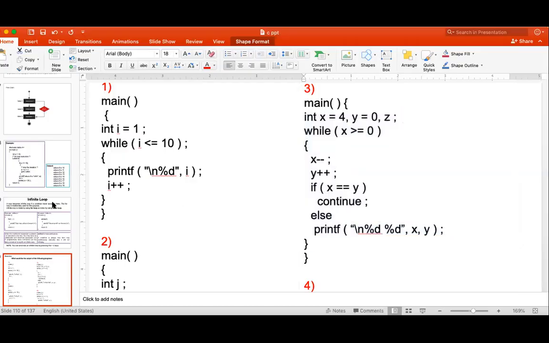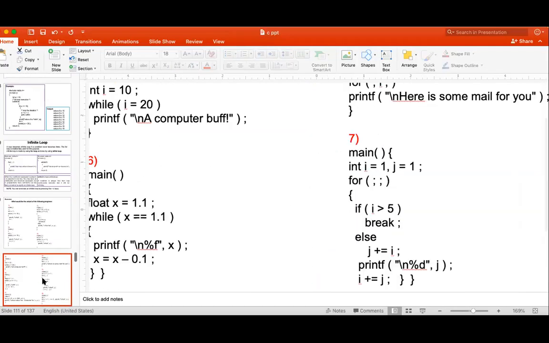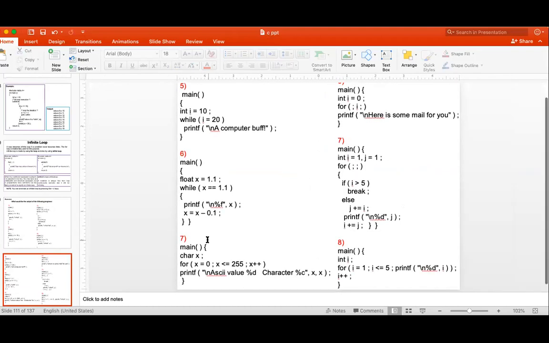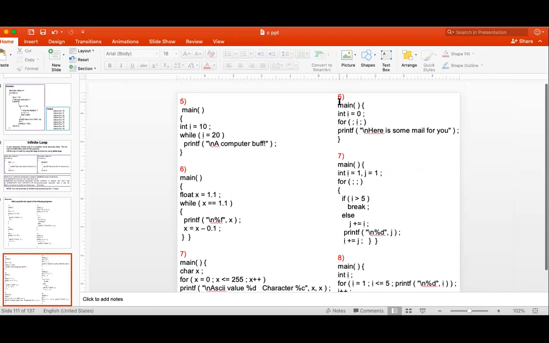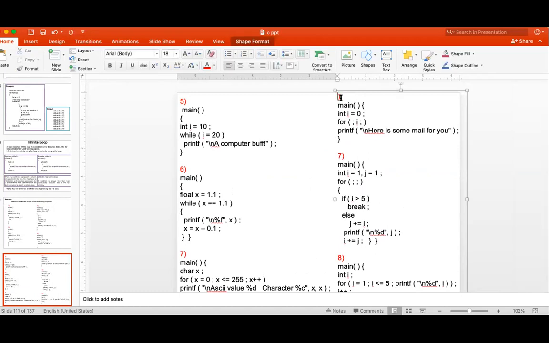Now for the remaining, I think you should first try by yourself, and then if you are not getting the answer, I will explain. First try by yourself. Okay, so I think these are 5, 6, 7, and this is 8. This is 9, and this one is 10.